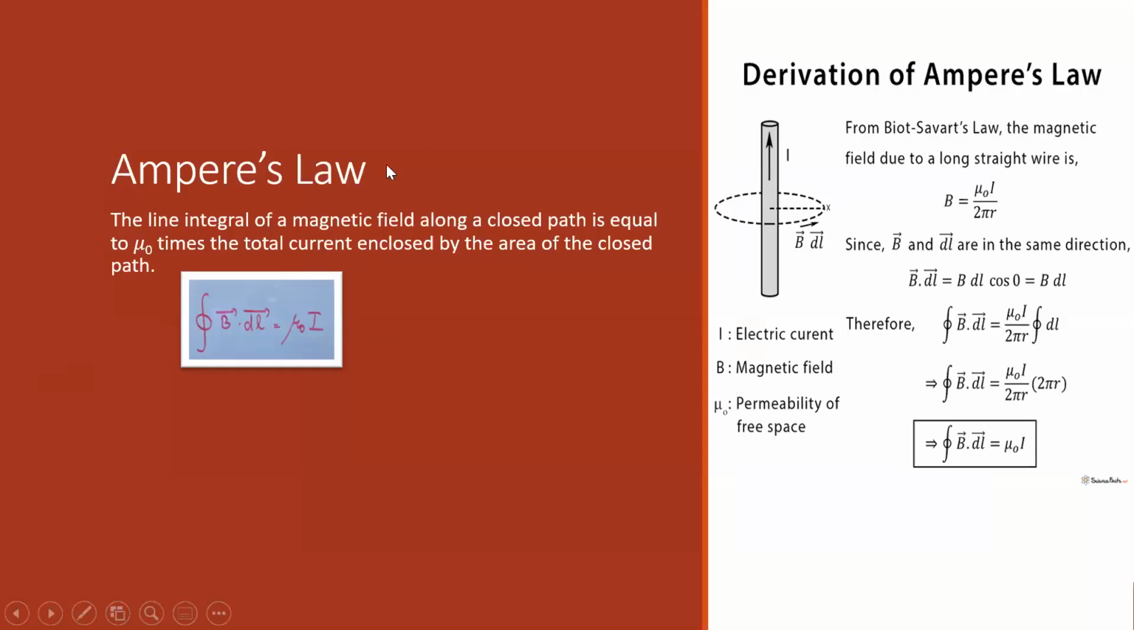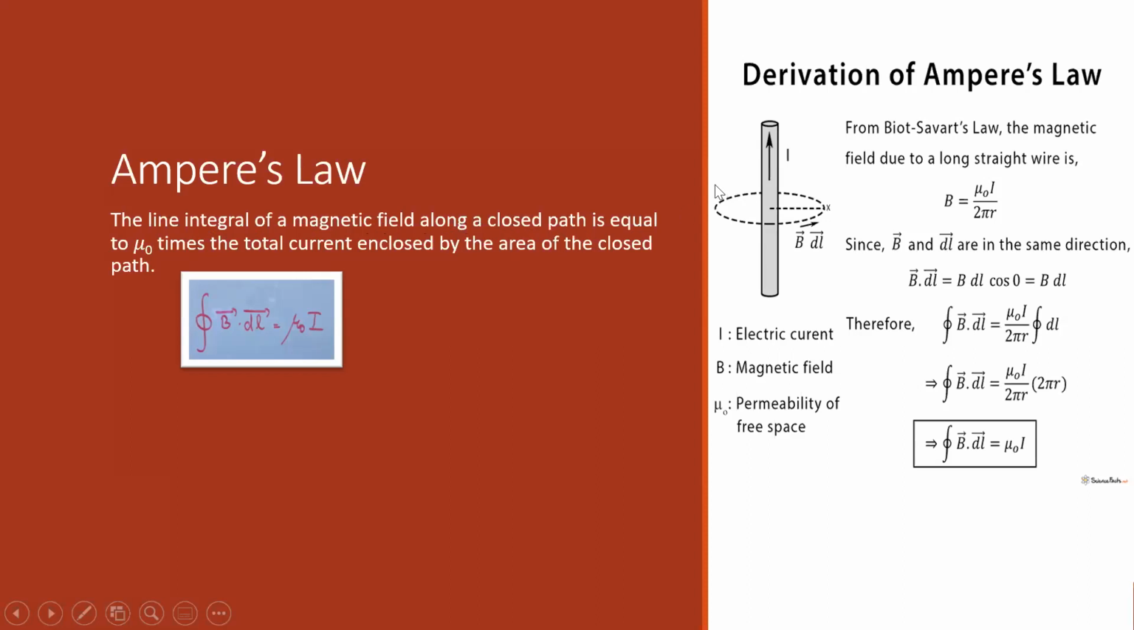So what does Ampere's law state? The line integral of the magnetic field along a closed path is equal to mu naught times the total current enclosed by the area of the closed path. This is how we represent the line integral of the magnetic field along a closed path.